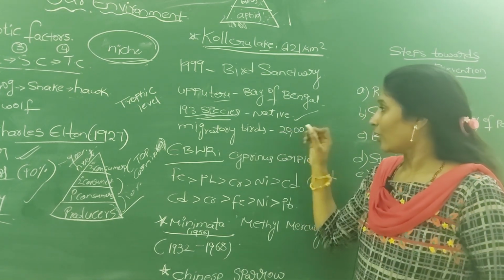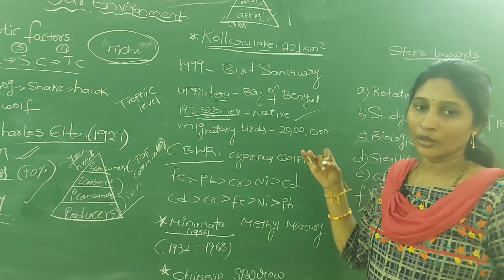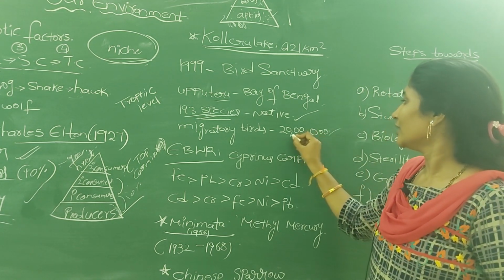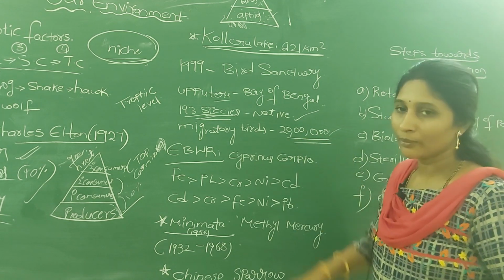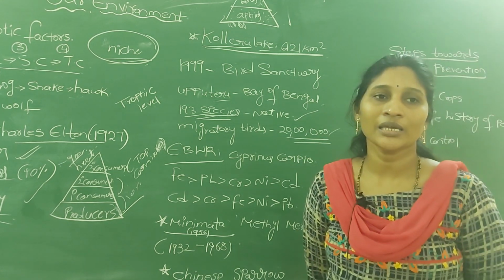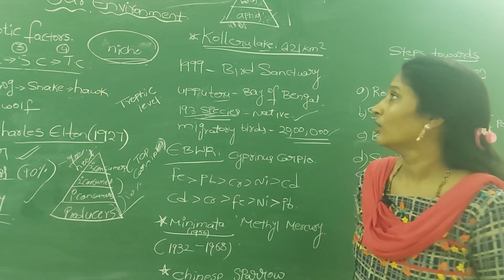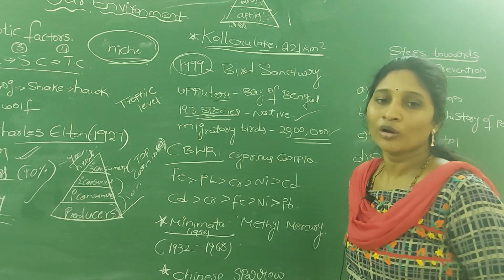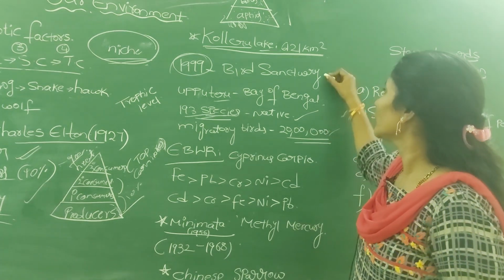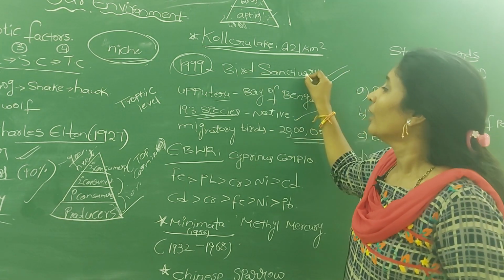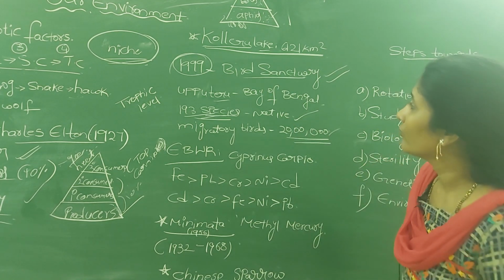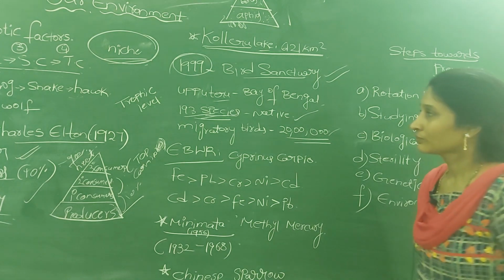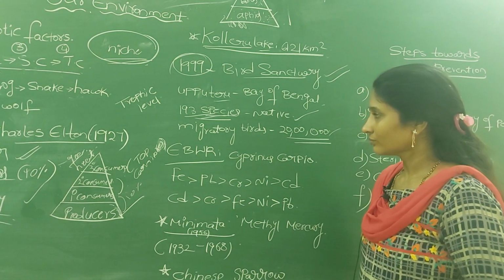Along with that, from Eastern Europe and Northern Europe, nearly 20 lakh migratory birds come every year between October and March. Because of all this, in 1999 the government of Andhra Pradesh declared Kolleru Lake a bird sanctuary.